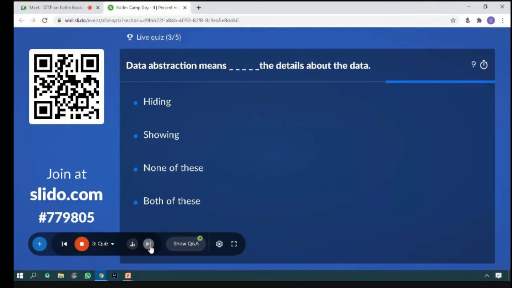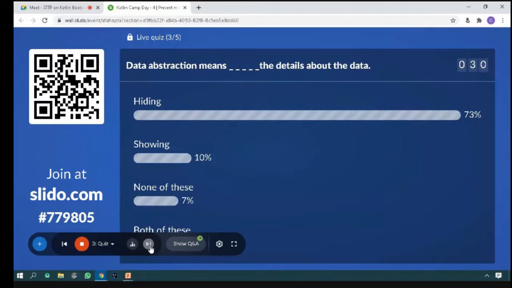It is going to hide, it is going to show, none of these, or both of these. So 73% of people answered hiding, while the others are in other percentages. This is the right answer, because abstraction always hides something.